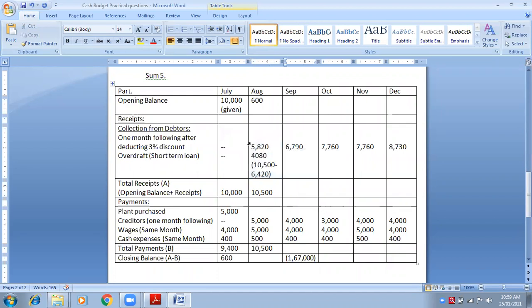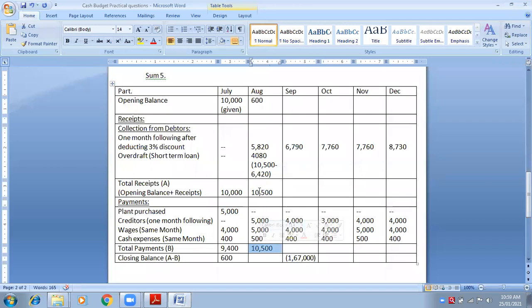And now what you have to do, see, check 600, कैलसी में डालो 600, डालो कैलसी में 600 plus all the receipts 5,820 plus 4080. What is the total now? Tell me. Is the total 10,500 of block A? Yes, ma'am. That's what I have written. See, block A 10,500, same as block B. So this is the method.